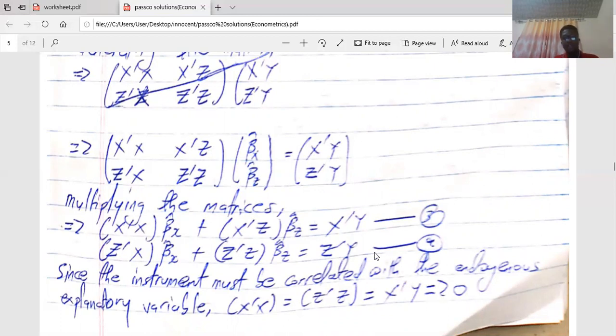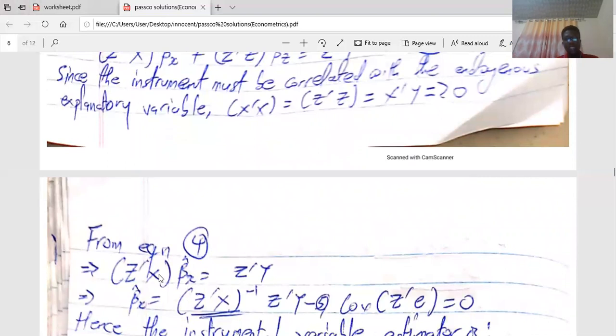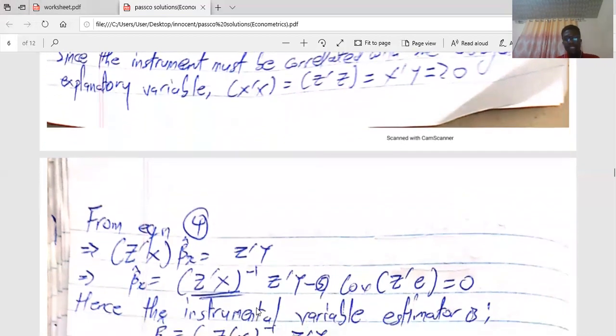Okay, so let's take equation 4. In equation 4, z prime z is going to be 0. Then it means that from equation 4, we end up getting this equation. So finding the estimator is a matter of making beta x cap the subject. By dividing through by z prime x, this is what you are going to get. And when you have a scenario like this, it means that the covariance of z prime e here will be 0. So meaning the variable and the error term are uncorrelated.